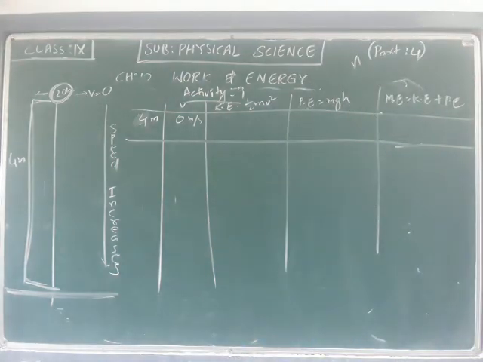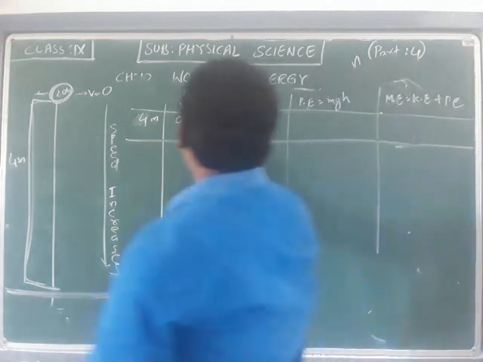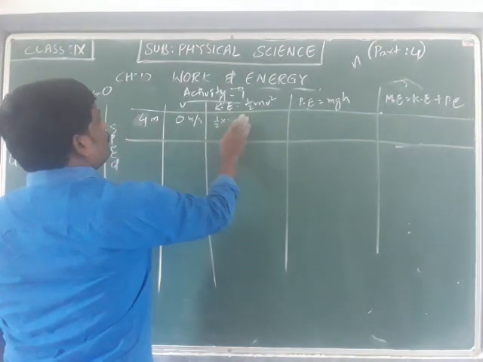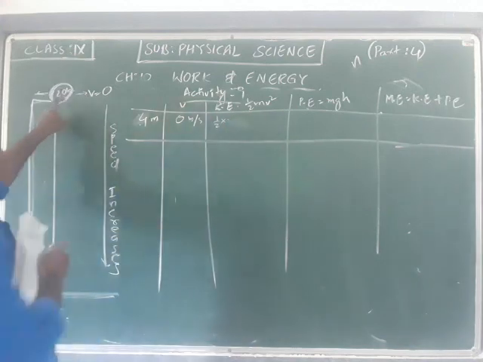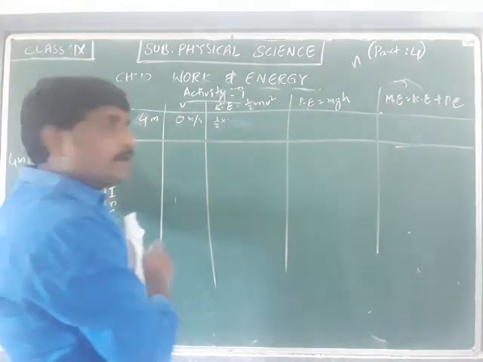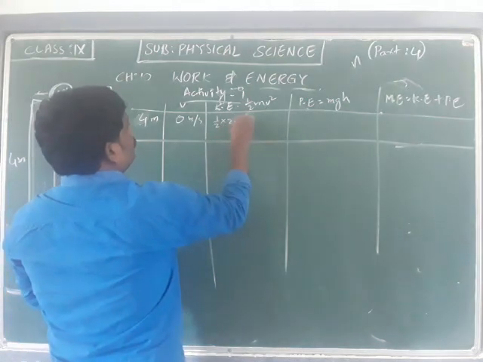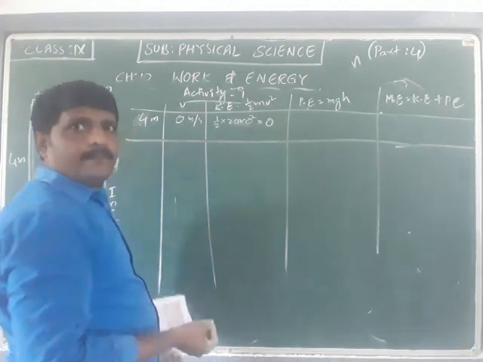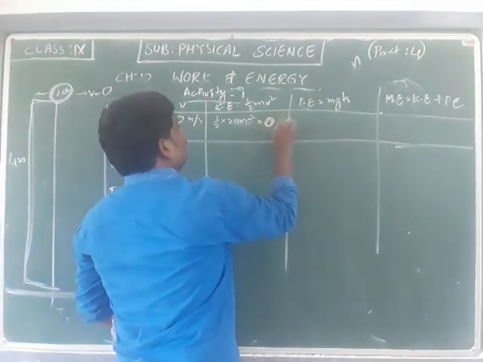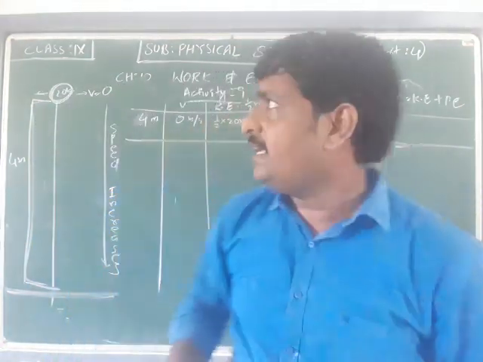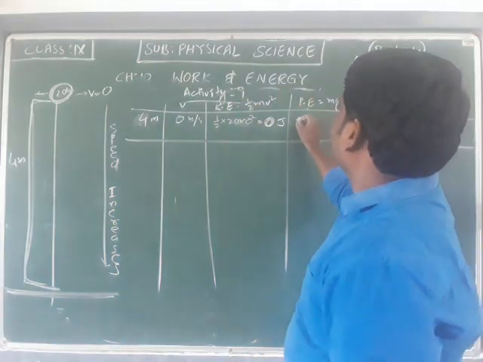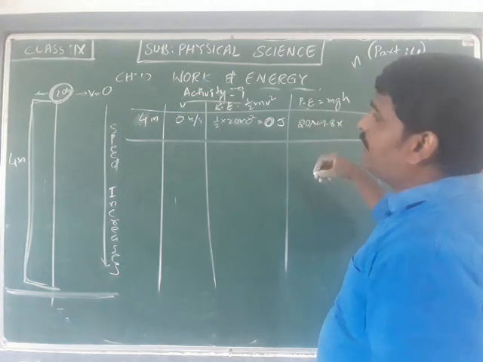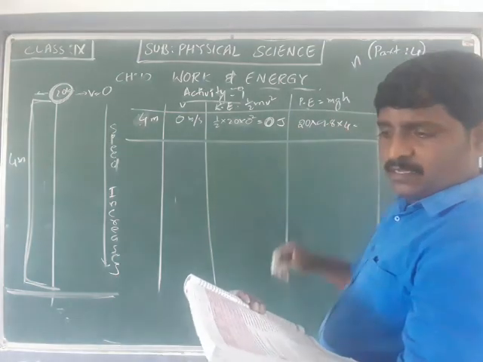Now when we calculate at this point, the kinetic energy is half into m, which is 20 kg, into v squared, that is 0 squared. So 0 into anything is 0 joules. Energy is measured in joules, as we discussed yesterday. And for P equals mgh, m is equal to 20, g is equal to 9.8 meters per second squared, and h is equal to 4 meters.